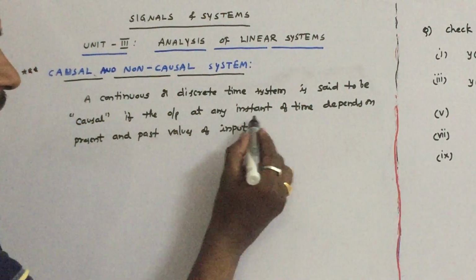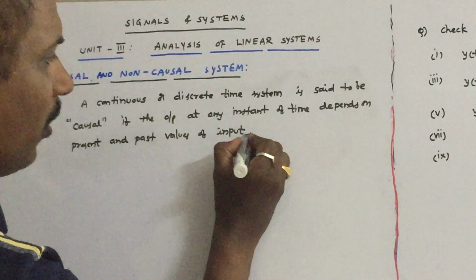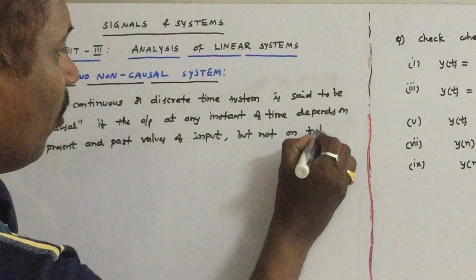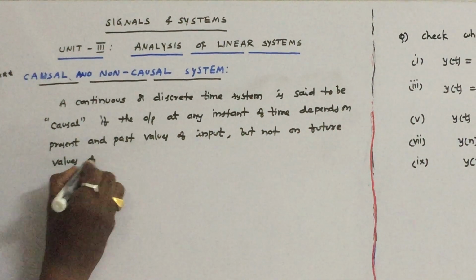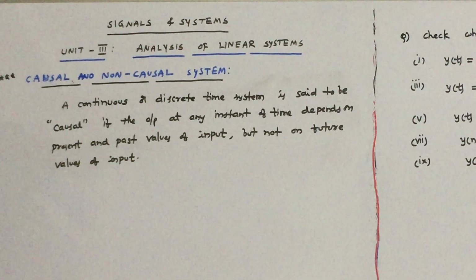That means the output at any instant of time depends upon present and past values of input, but not on future values of input. So let us see a very simple definition.